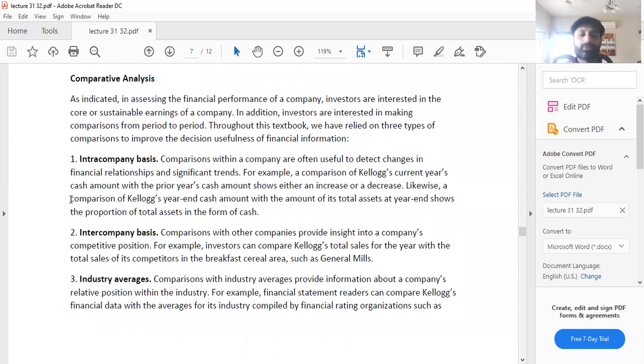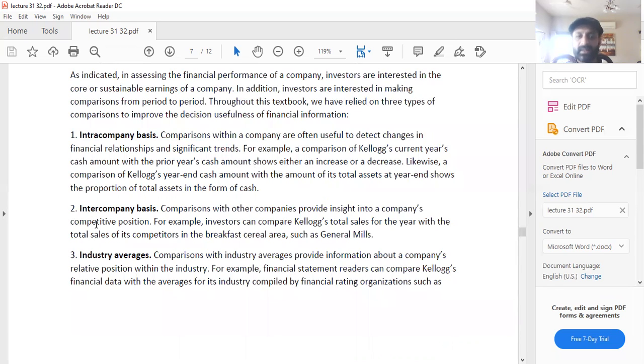One is the intra-company basis. Comparison within a company are often useful to detect changes in financial relationships and significant trends. For example, a comparison of Kellogg's current year's cash amount with the prior year's cash amount shows either an increase or a decrease. So this is the intra-company, means within the company.